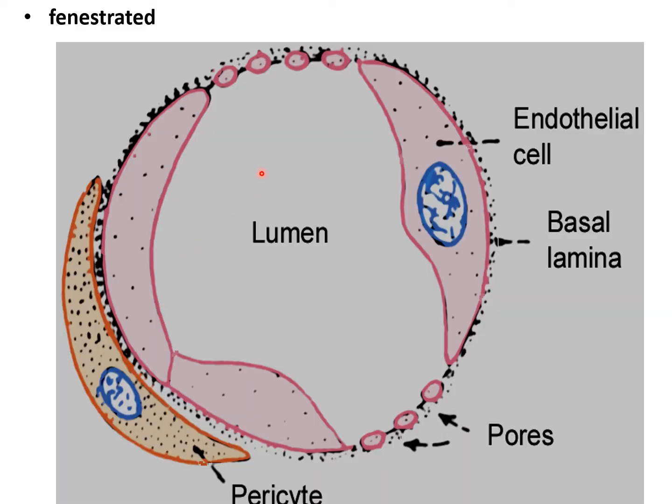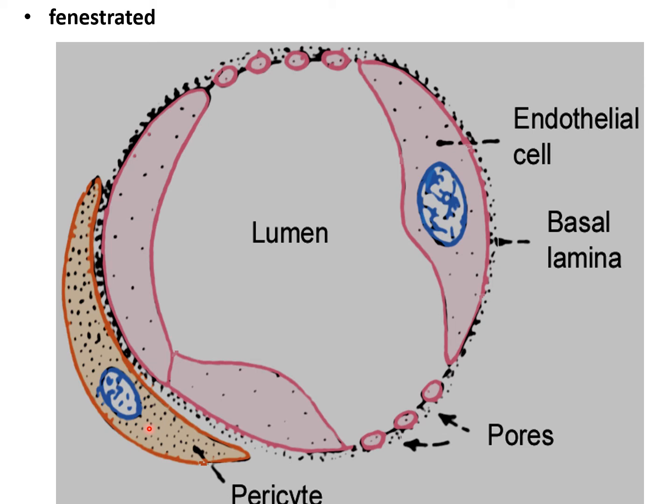See this diagram, these are the fenestrated capillaries. In this type the capillary wall has fenestrations. The fenestrations are closed by a thin diaphragm. This is the pore in between two endothelial cells. This is the basal lamina and the endothelial cells. Here there is a pore, and these cells are the pericytes.